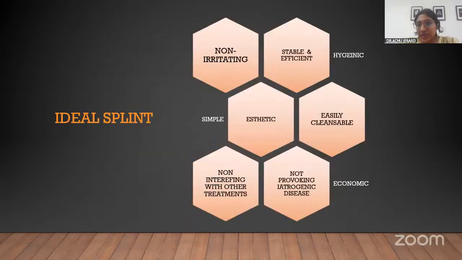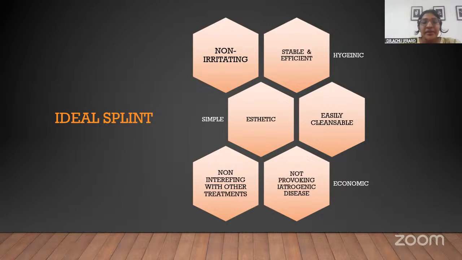What type of splint, when is it that we call it an ideal splint? First of all, an ideal splint should be simple in design and easily fabricated without much time consumption. One of the major factors is that it should be hygienic. It shouldn't cause further plaque accumulation, which would lead to further periodontal breakdown. It should be easily cleanable, stable and efficient without irritating or interfering with other tissues or mastication. And finally, it should be aesthetic and economic. These are the factors which make the splint an ideal one.